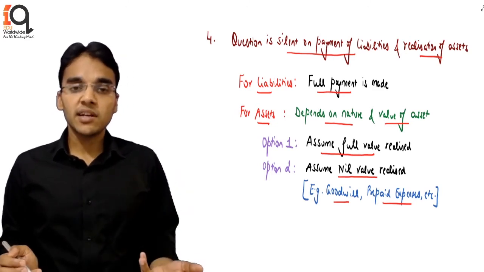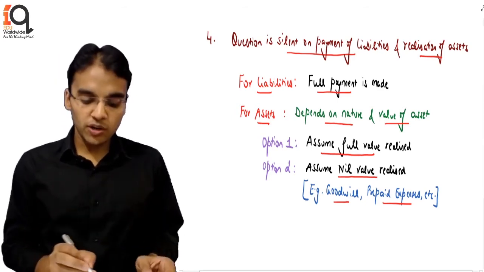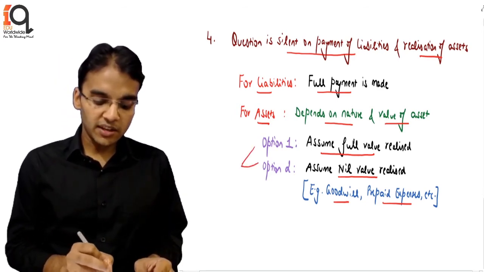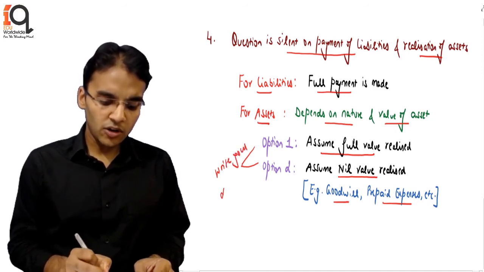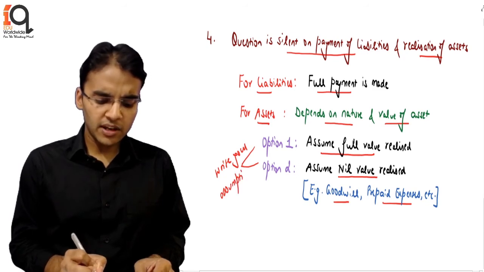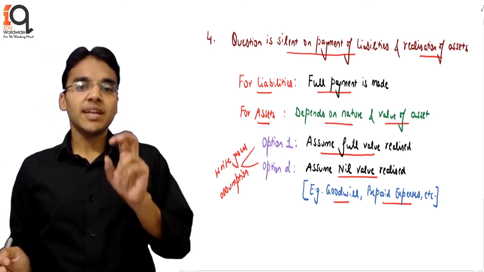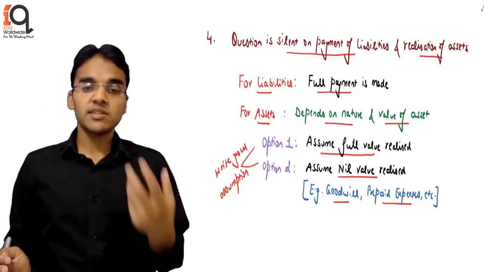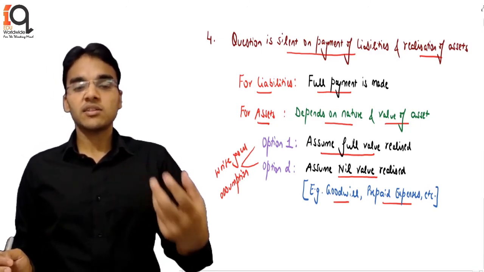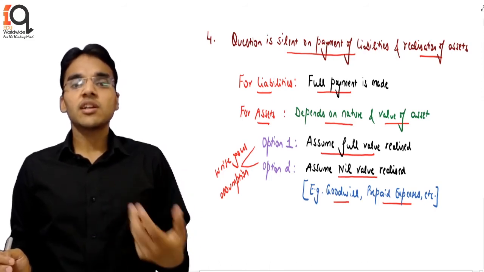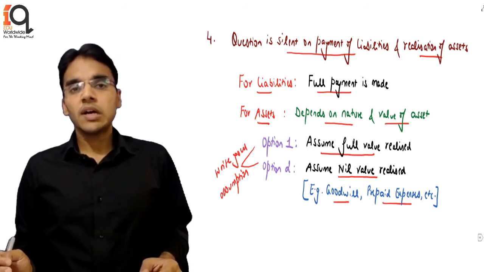However, for a significant asset, it is better that you assume full value. Whatever assumption we are going to make, we have to write our assumption in the exam. So write your assumption very clearly, whatever assumption you have taken for any asset. For the asset, it actually depends on the nature and the value of the asset. If there is a significant value, you cannot ignore that amount, obviously. And also we have to see the nature of the asset. Let's say there is machinery, stock, debtors. So obviously a certain amount will be realized. However, if there is goodwill or a prepaid expense, we can assume nil value.